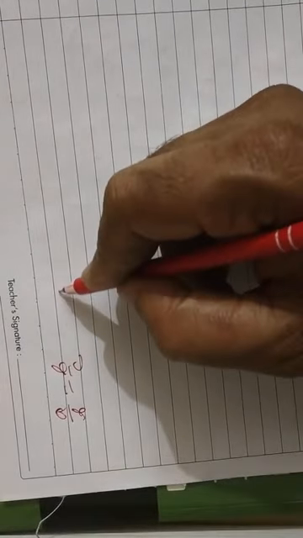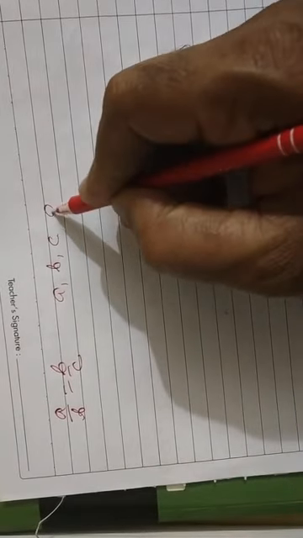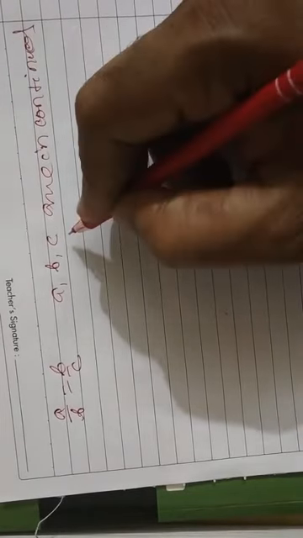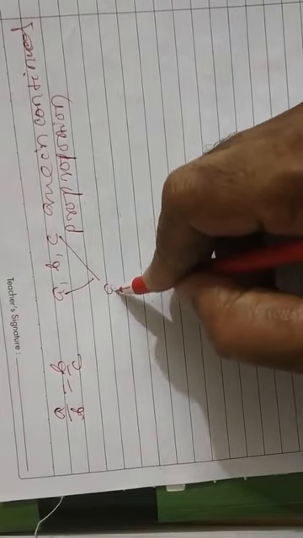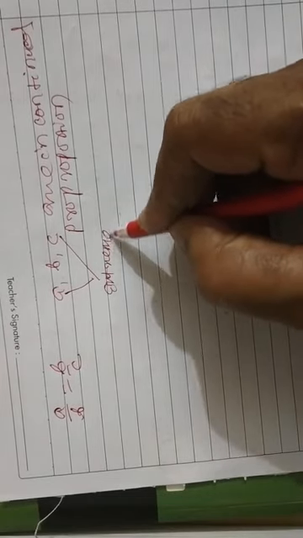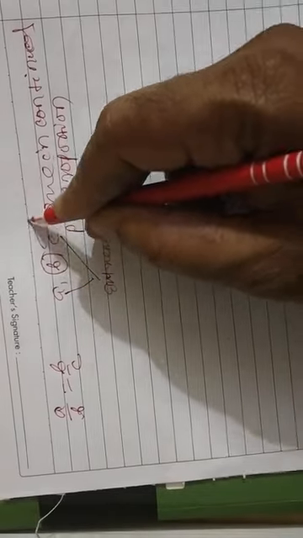If A by B is B by C, then we call A, B, C are in continued proportion. In this situation, A and C are extremes and B is the mean.